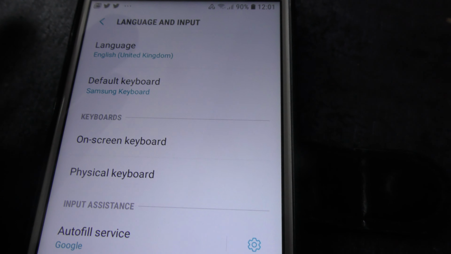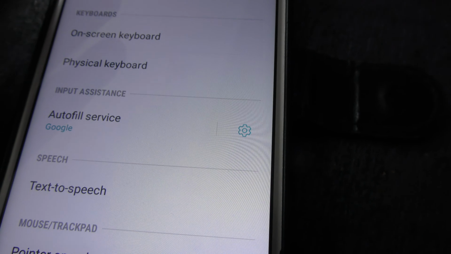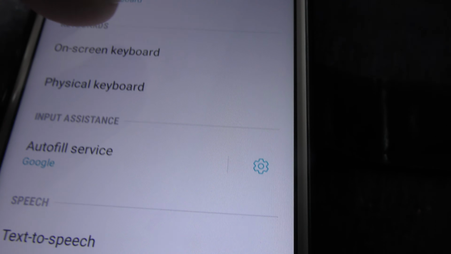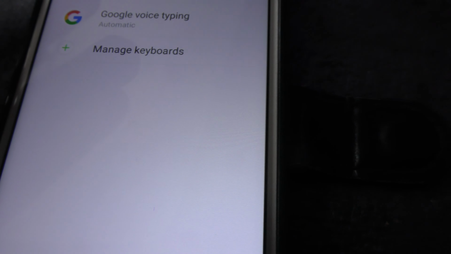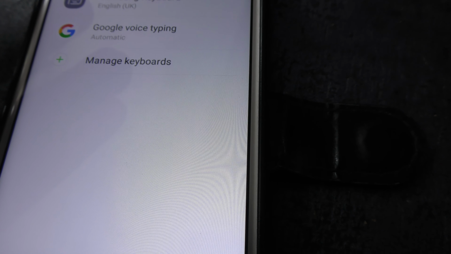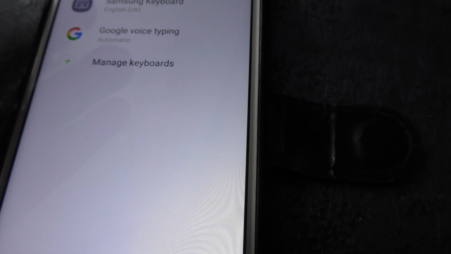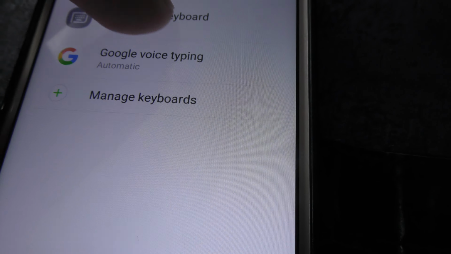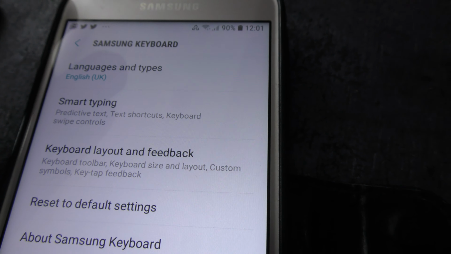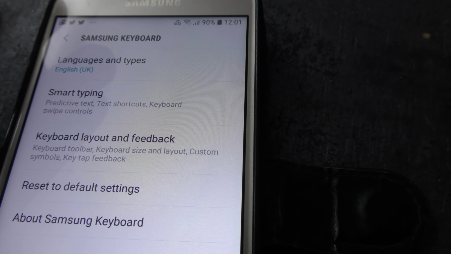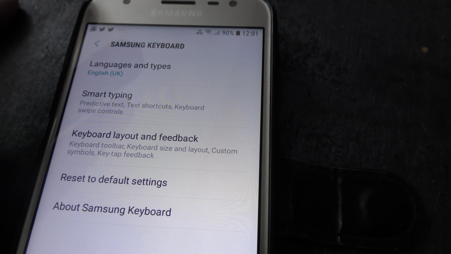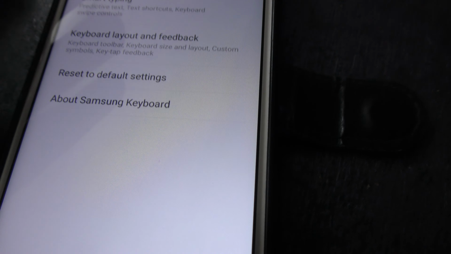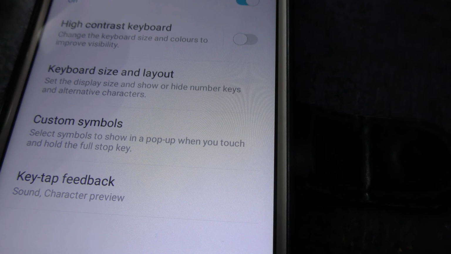And you should see the next screen. Go to the on-screen keyboard, click on that. And then you want to go to the Samsung keyboard, click on that. Okay, you should be on this screen now. Then go to keyboard layout and feedback, touch that.